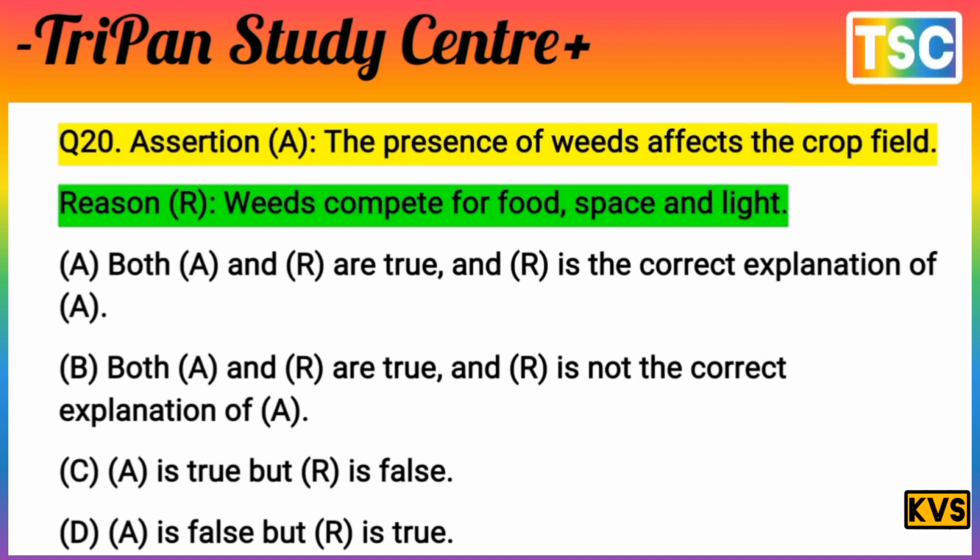The next question on your screen. The assertion is asked here: the presence of weeds affects the crop field. Note that, that's important. And the reason here, weeds compete for food, space and light. Know that weeds compete for food, space and light. That's an important question from the exam point of view.